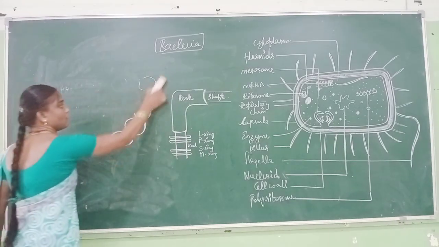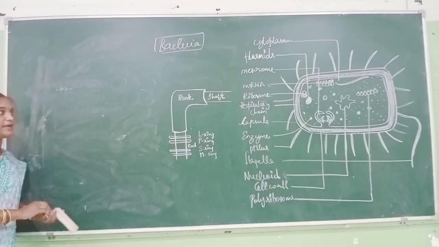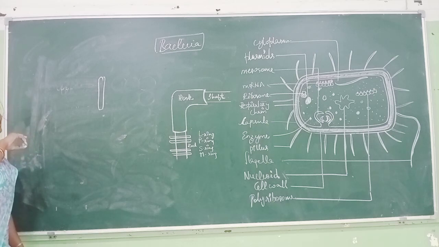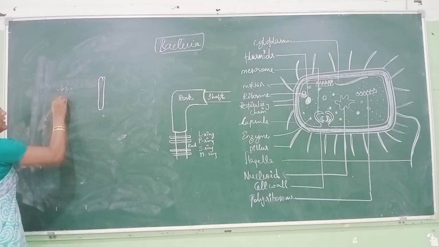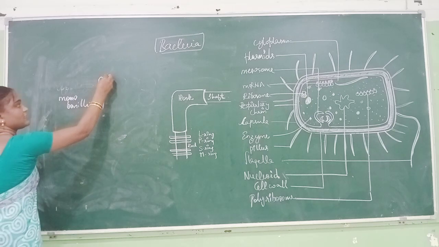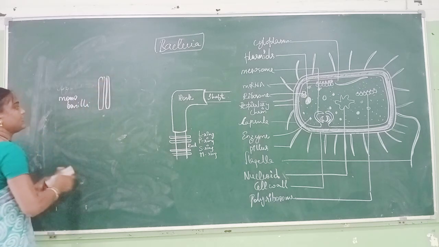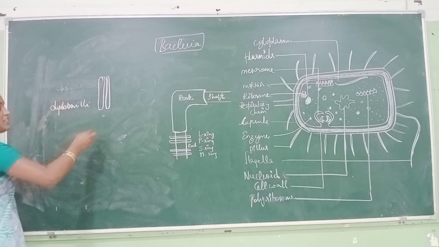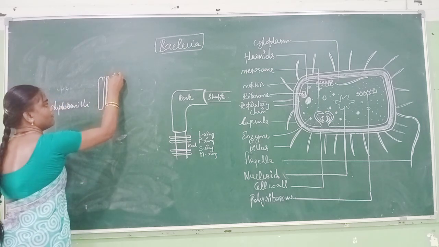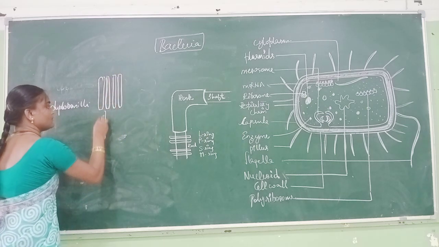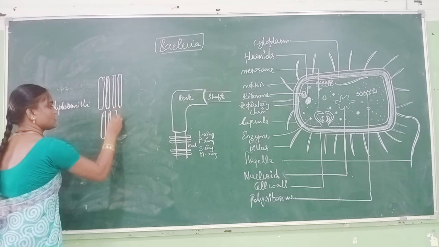The same thing is followed with rod-shaped bacteria also. If a single rod-shaped bacterium is present, that is known as monobacilli. If present in pairs, it is known as diplobacilli. If present in a bunch form, it is known as staphylobacilli. If present in chain form, it is known as streptobacilli.